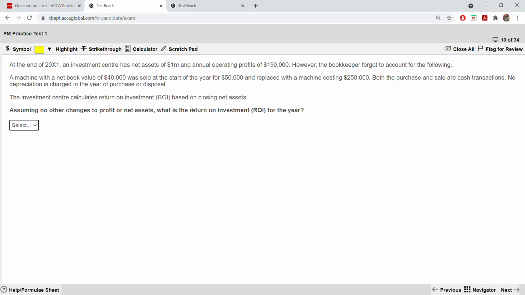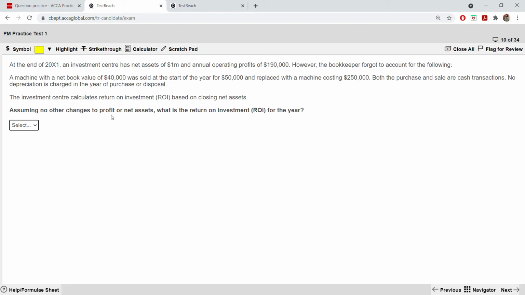Okay. Return on investment can come in financial accounting also, financial reporting also, SBR is also there, it is in financial management also. So this ratio is there through all the other papers also. You have to be good. Okay, you have to know what is the formula for this one. So first we have to find the revised annual profit.